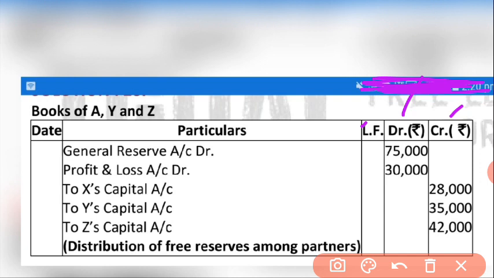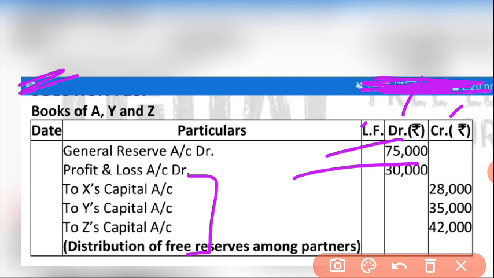As you already know, whenever the things appear as credit balances on the liability side of the balance sheet, then in the journal they will all be debited. So general reserve account debit, profit and loss account debit. These will be credited to all partners, that is why to X capital, to Y capital and to Z capital will be written.